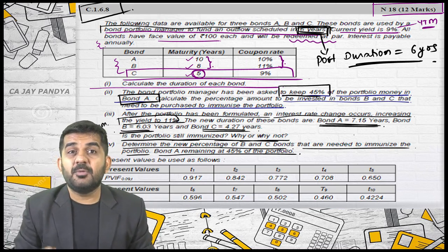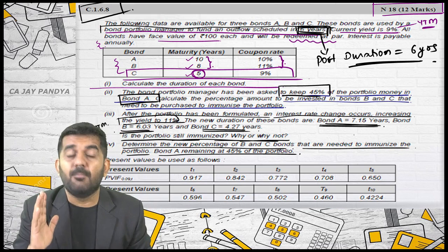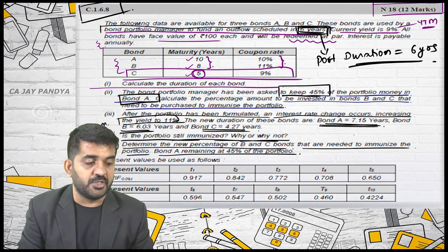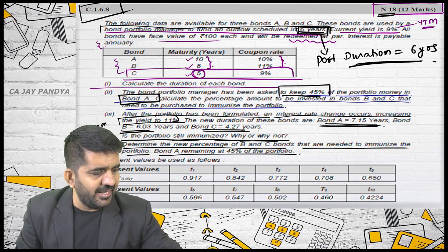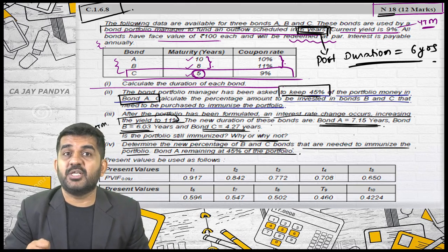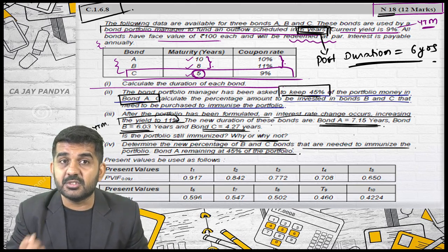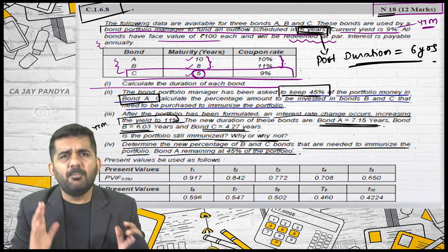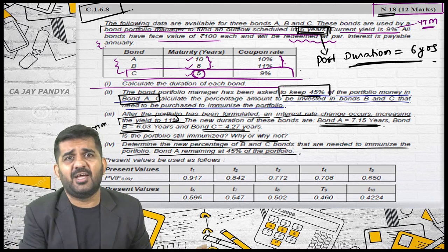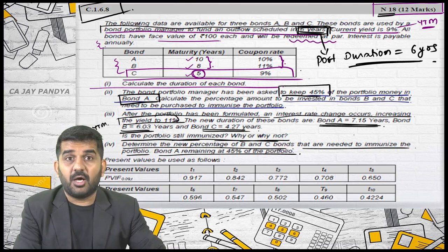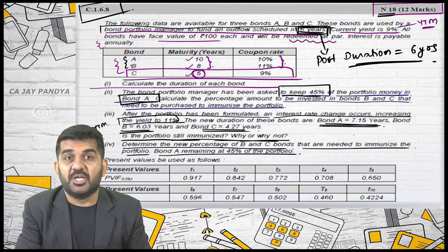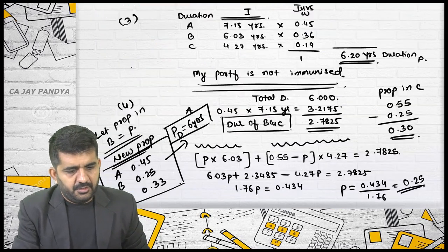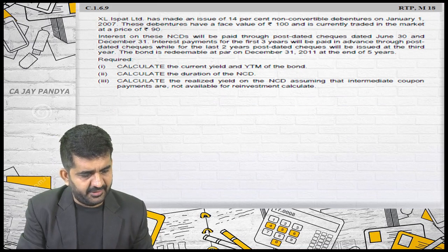Good question, because out of 100 marks, this was a 12-mark question asked in November 2018, an ICAI question. But it was very, very lengthy, because I had not calculated the A and B durations. This was 1.6.8.